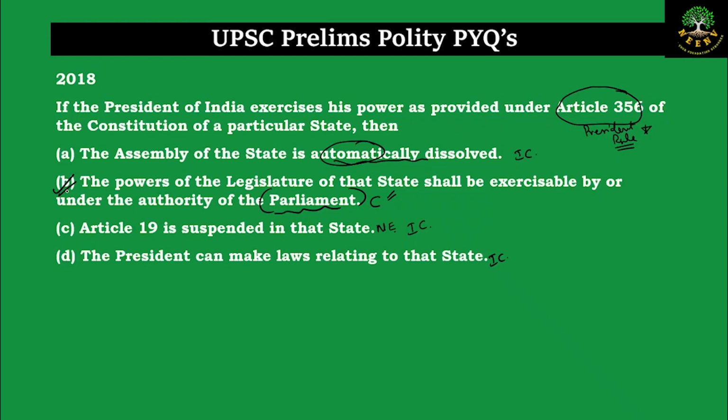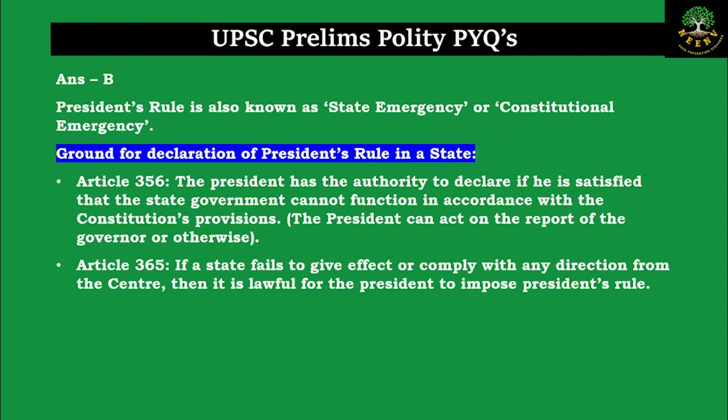Now let us look at the in-depth explanation. The president rule is also known as the state emergency or the constitutional emergency. The reason being, in Article 356, the provisions say that the president has the authority to declare in a particular state the state emergency or the constitutional emergency, also known as the president rule, if the state is not functioning according to the provisions of the constitution.